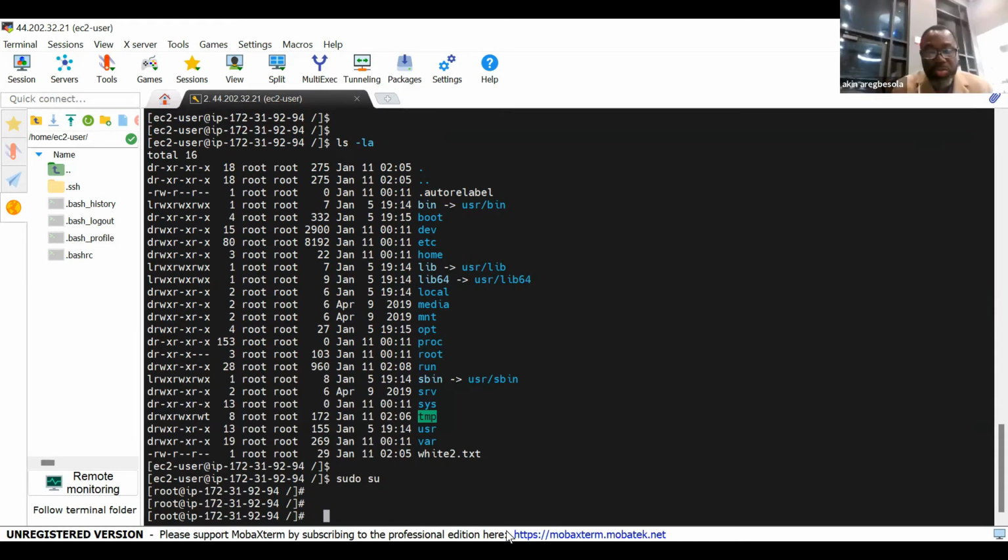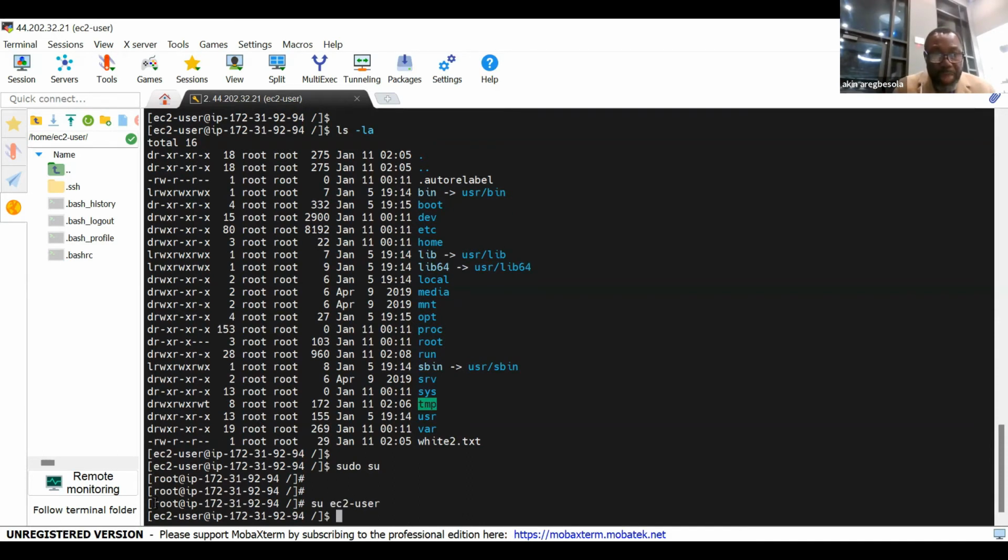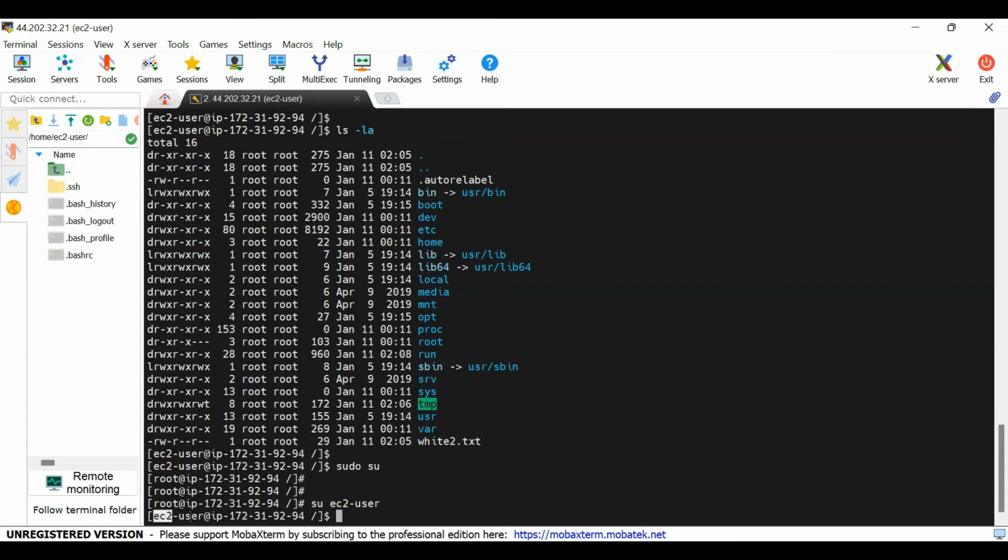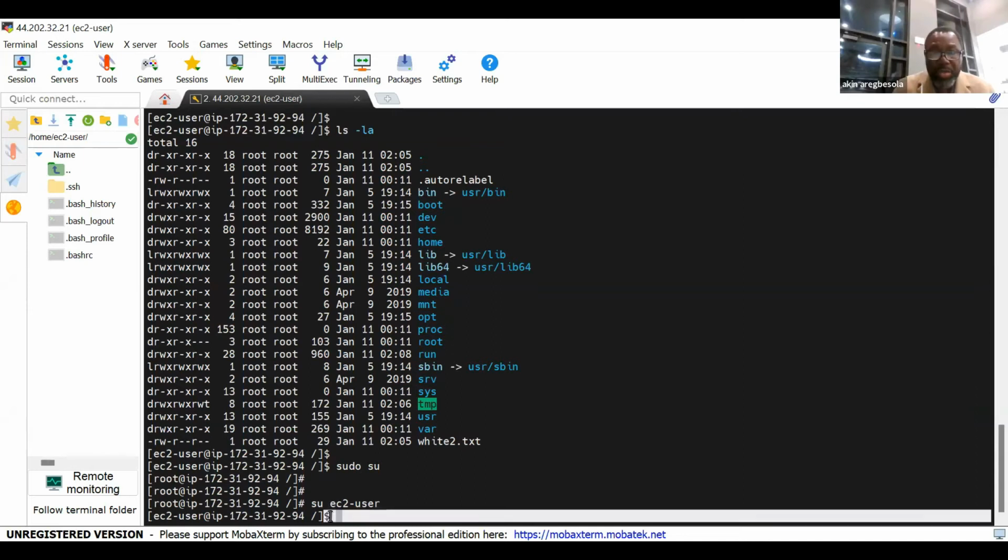Yes. To go back to EC2 user, the command is switch user, su, EC2 user. So you see, I've gone back from root to EC2 user. And the sign has changed from # sign to $ sign. So when you come in to exercise your authority as the Oga Patapata, I change to root, because like you will see later, there are things that only root can do. No other person. So when I want to invoke that power and do what only root can do, then I have to change to root. Yes, sudo su is the command.